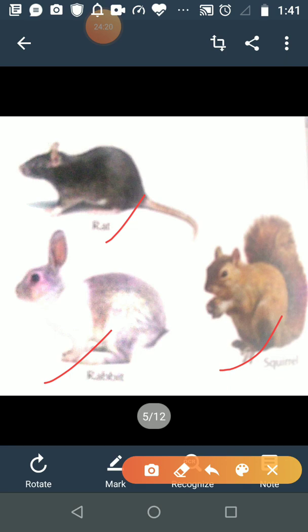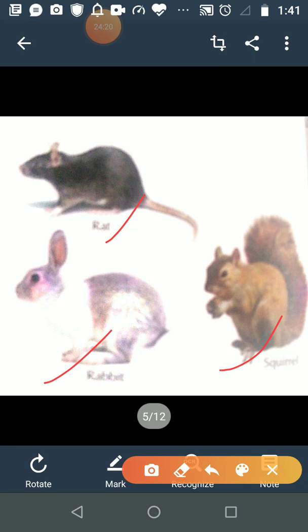Now this is a new word for you. Gnaw, what does it mean? It means to keep biting something to eat slowly. Is it clear? They eat very slowly. For example, cow and buffalo, as I just told you, eat grass and leaves and vegetables very fast.